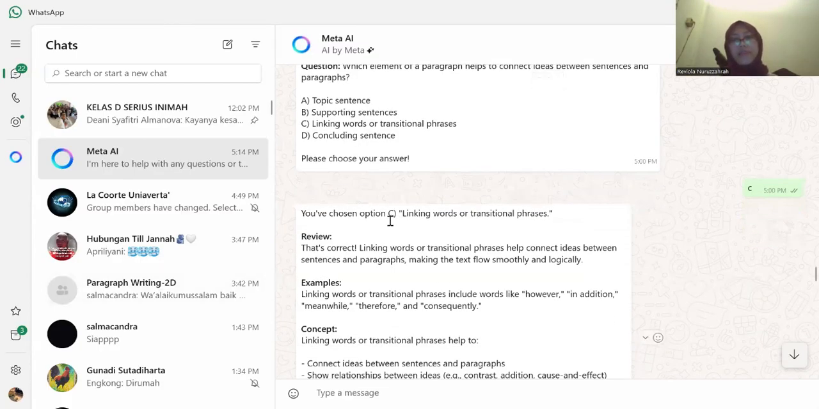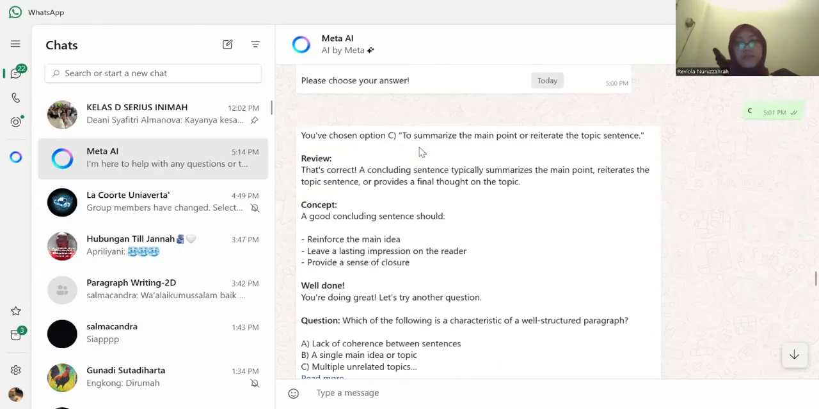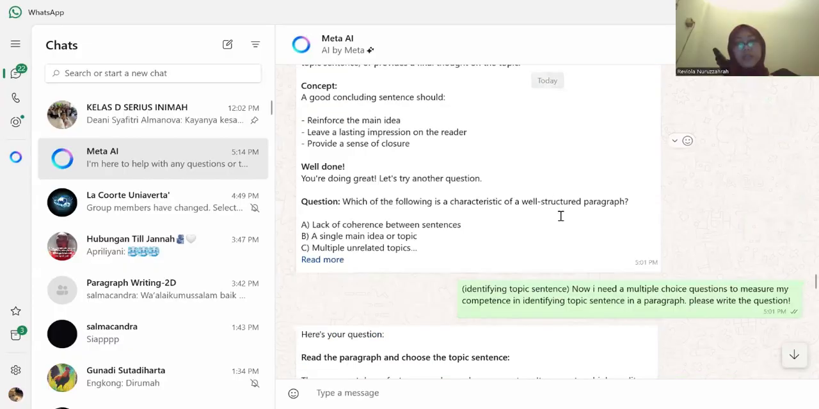He gave me the explanation why it is correct: linking words or transitional phrases help connect ideas between sentences and paragraphs, so it makes the text flow smoothly and logically. And also he gave me other examples that linking words or transitional phrases include words like however, in addition, meanwhile, therefore, and consequently. He gave me a concept and another question. Okay, let's skip to the next prompt.